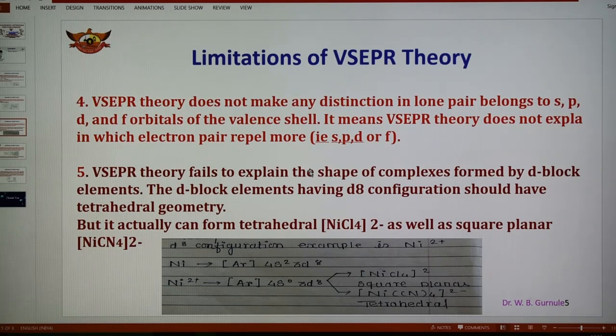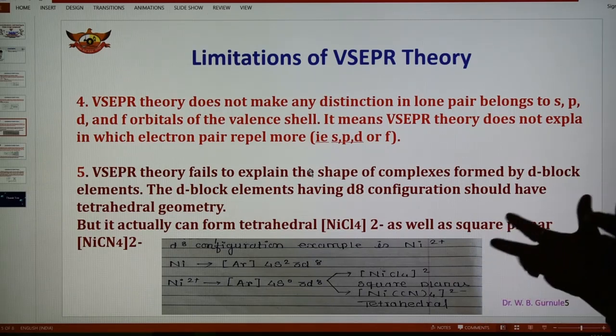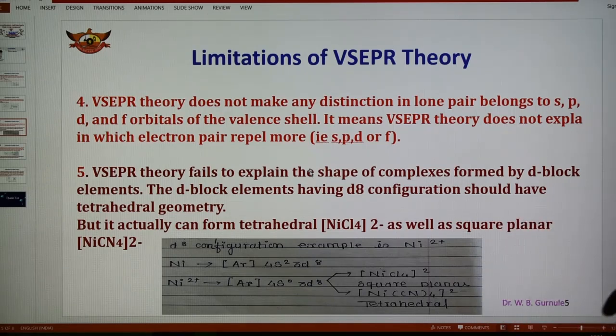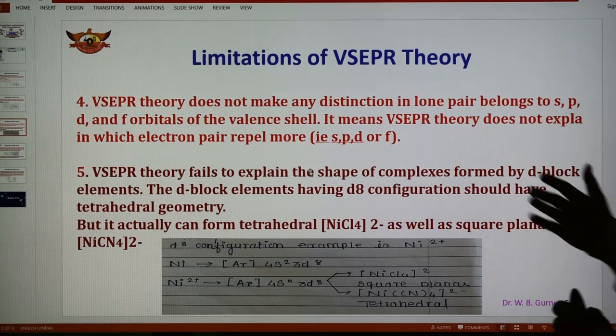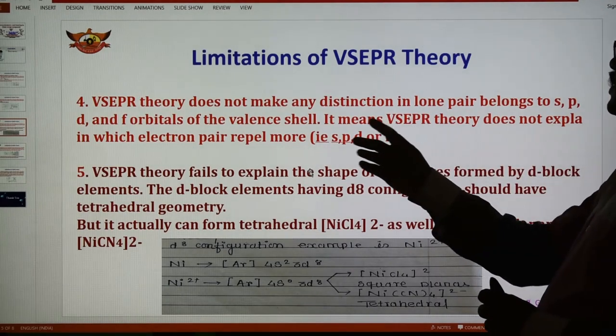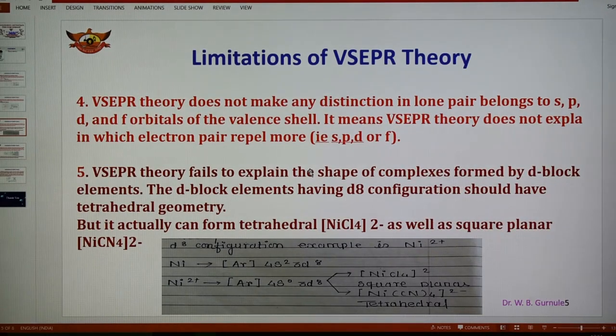As we know, in general, if there is more repulsion, distortion is more. The greater the repulsion, the more unstable the molecule; the smaller the repulsion, the more stable the molecule. So the geometry of the molecule depends upon the repulsion between the electron pairs. VSEPR theory does not give any distinction between lone pairs, whether they belong to s, p, d or f orbitals. So this is another limitation.